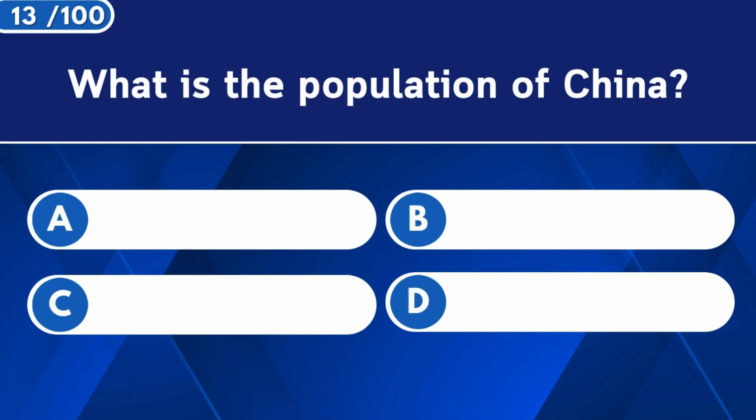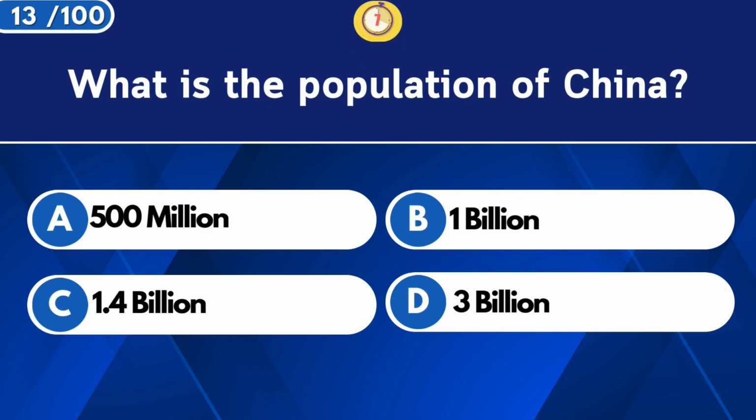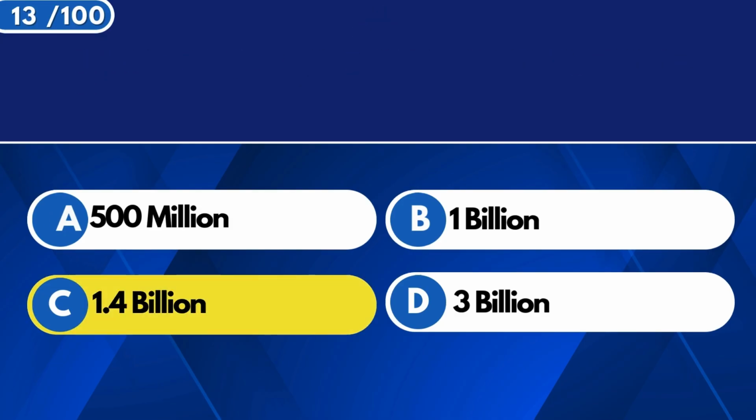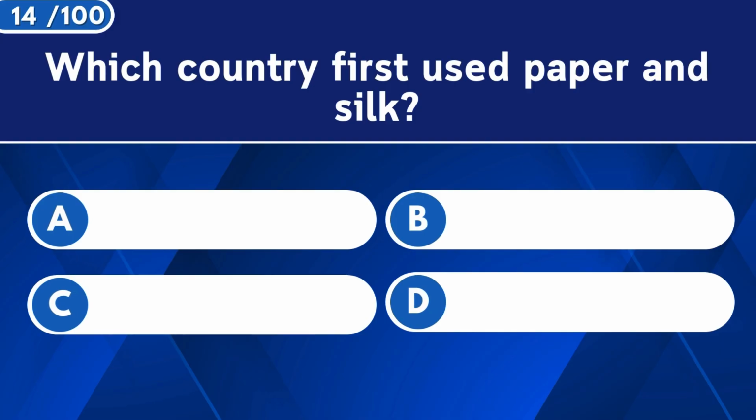What is the population of China? $1.4 billion. Which country first used paper and silk?